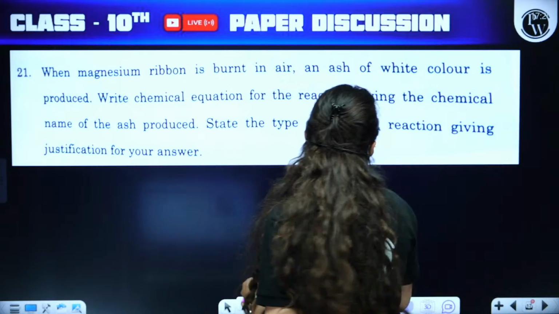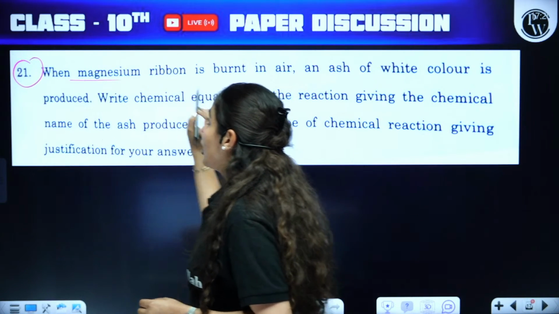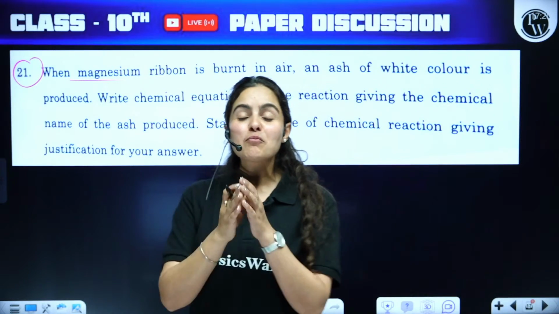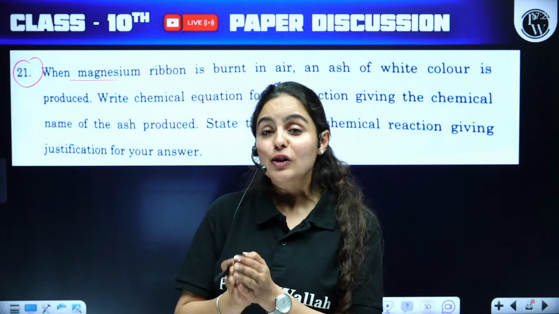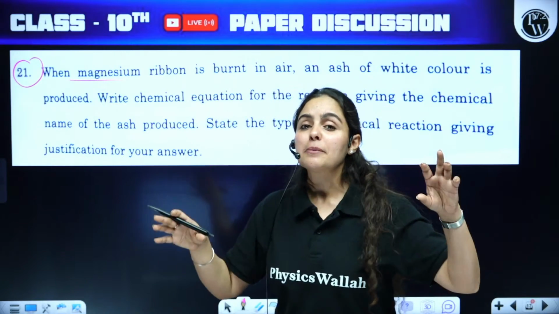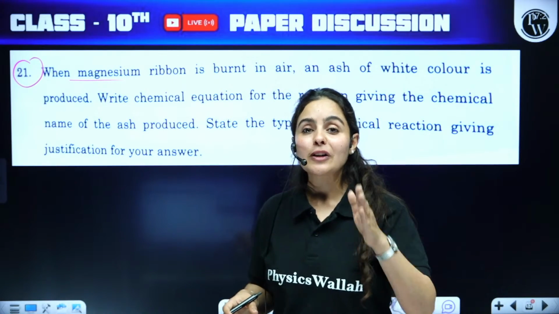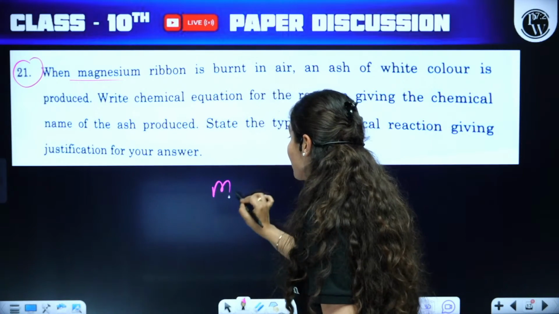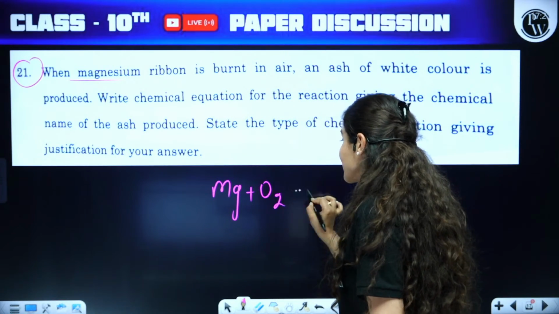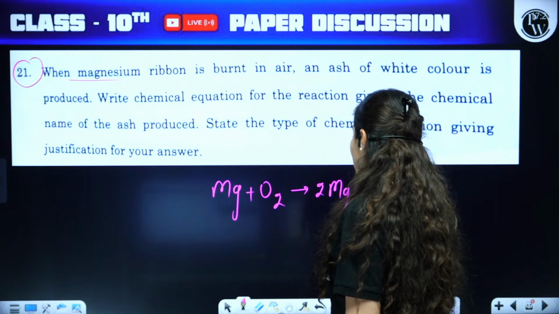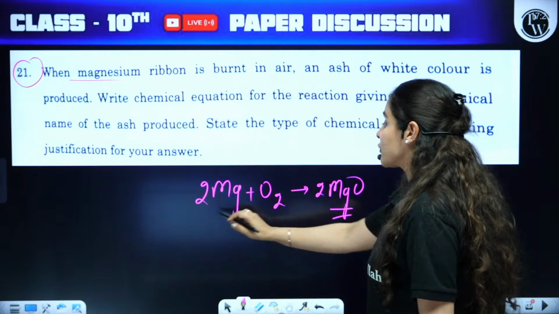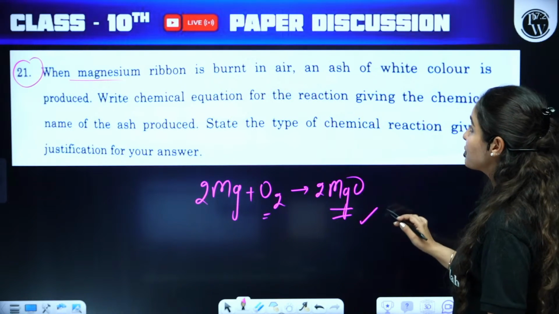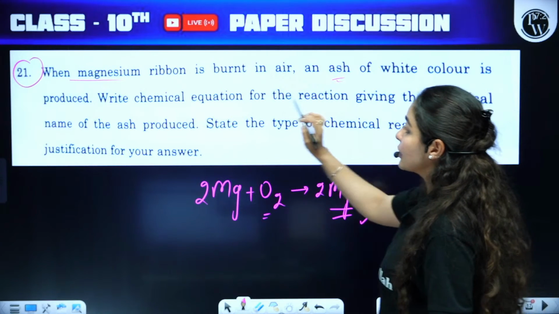Moving on to question number 21 of one of the sets. When magnesium ribbon is burnt in air, an ash of white color is produced. This is the most common reaction you might have learned in grade 10 hundreds of times, starting your chemistry with chemical reactions and equations. Magnesium reacts with oxygen, which results in the formation of magnesium oxide, a white color powder. So the ash of white color is magnesium oxide.